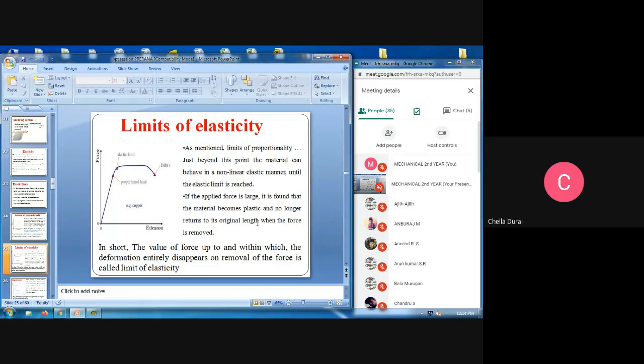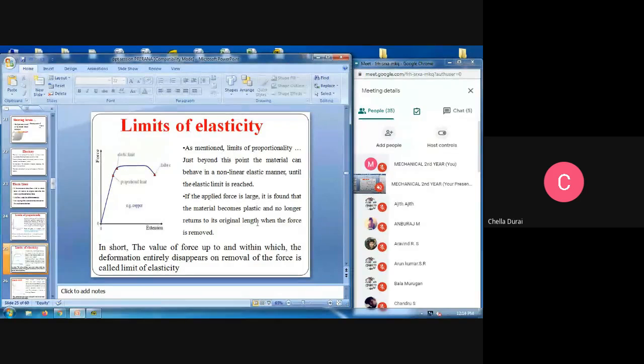Already, the authors have framed the level of elasticity for the particular materials. So we cannot give more load or more force to the particular material beyond its elastic limit. Beyond the elastic limit, it will suddenly break down. So we fix the elastic limit for the particular material, and we cannot change the elastic limit for that particular level.